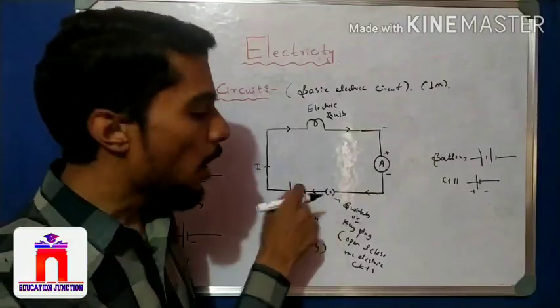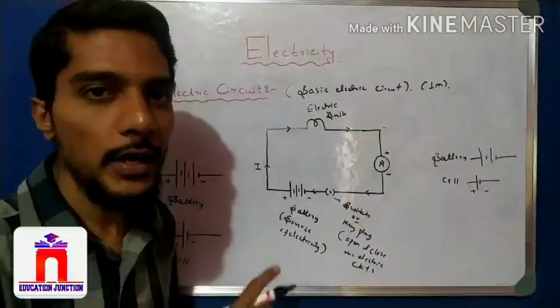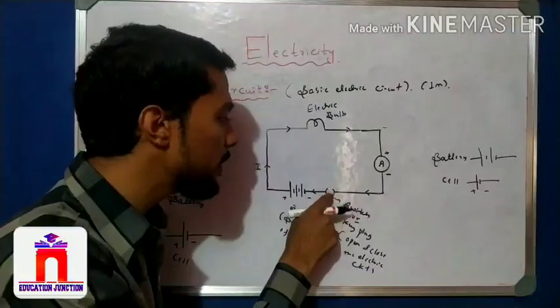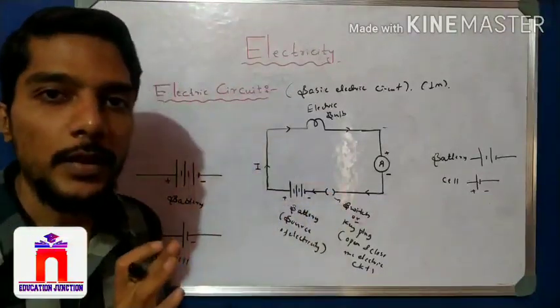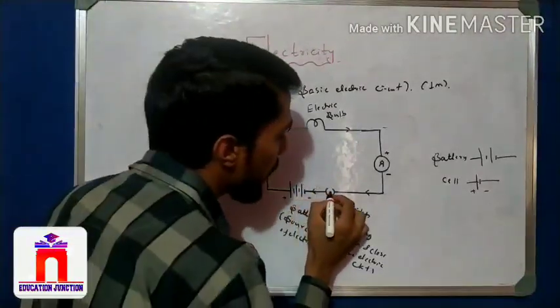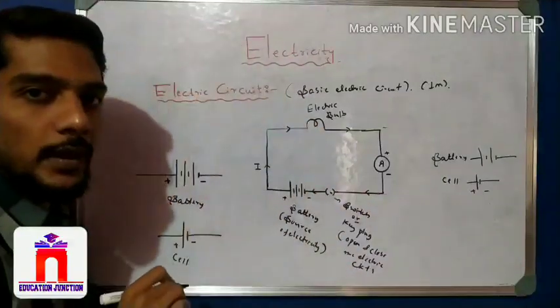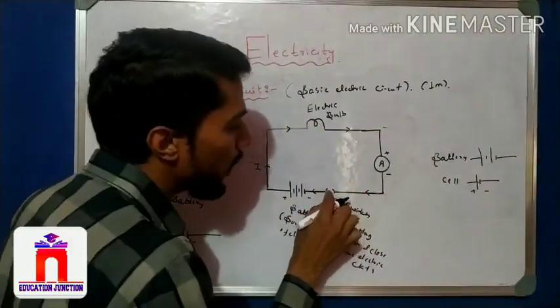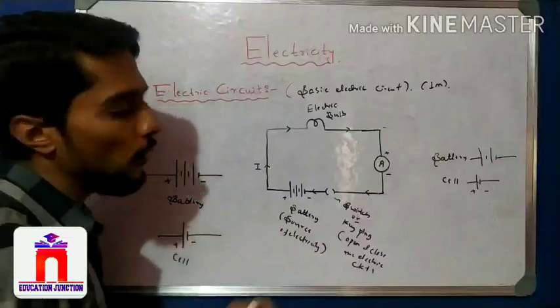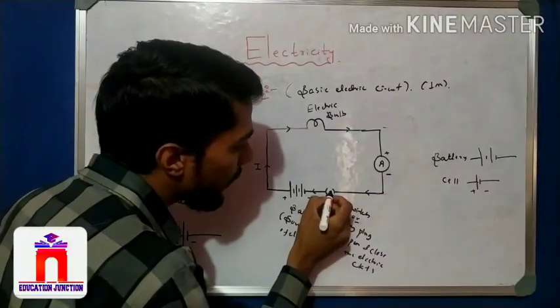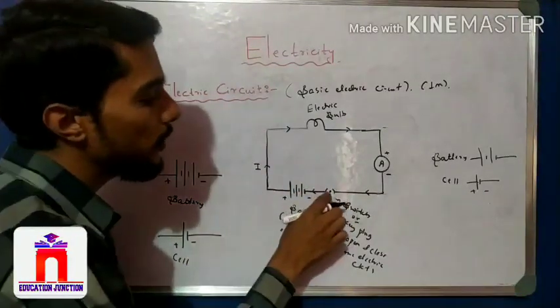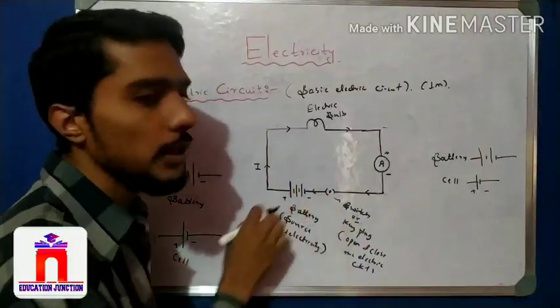See here, the dot is put, so it is closed. Okay, I remove the dot, which means it is now open, and current does not flow, right? So in the closed circuit, current flows, but in the open circuit, the bridge is cut, which means current does not flow. So in this case, when I put the dot, the switch is on and the circuit is closed, right?